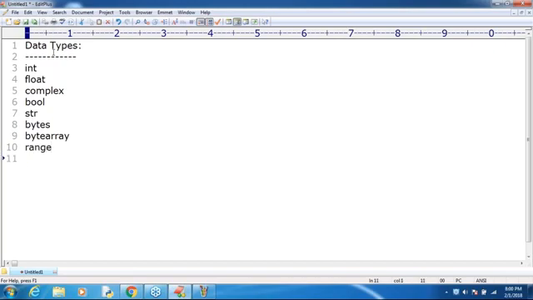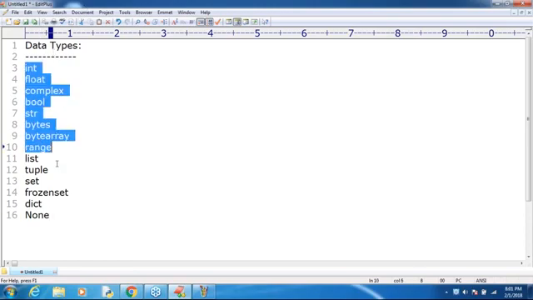Next one after range is list. Next, tuple. Next, set. Next, frozenset. Next, dict, which means dictionary. The last one is None. Remember, these are the various data types present inside Python.